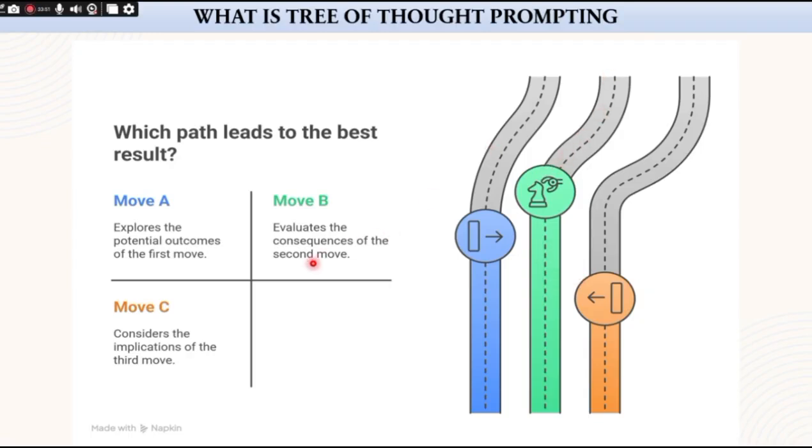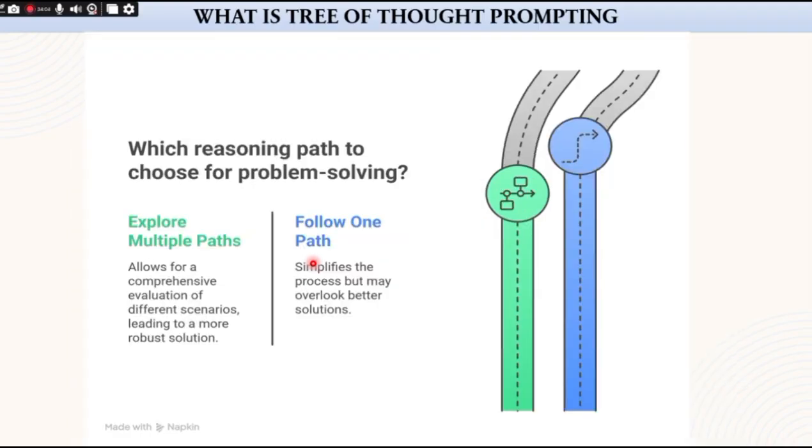So that's exactly how tree of thought prompting works in AI. It doesn't just think in a straight line. Instead, it branches out with multiple ideas, explores each one step by step, and chooses the best final answer.